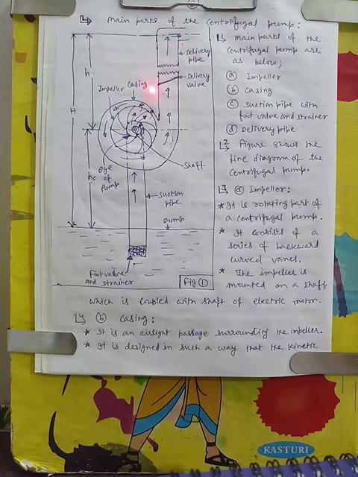So this is the overall working of the centrifugal pump. You can read the write-up I have given on that page, referring to this figure.